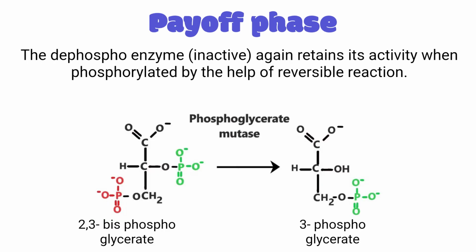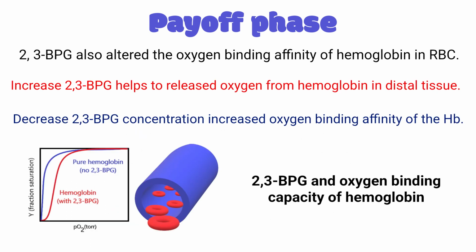The activity can be restored by the help of a reversible reaction, and some amount of 2,3-bisphosphoglycerate is always present inside the cell. 2,3-bisphosphoglycerate also alters the oxygen binding affinity of hemoglobin in RBC. If hexokinase, the first enzyme, is defective in RBC, that means glycolysis is stopped and no intermediates will be produced, including 2,3-bisphosphoglycerate. If pyruvate kinase is defective, the concentration of 2,3-bisphosphoglycerate will increase, and the O2 binding affinity of hemoglobin also changes, as you see in this graph. In order to transport oxygen efficiently, glycolysis plays an important role in RBC.